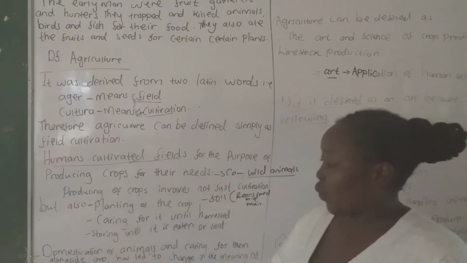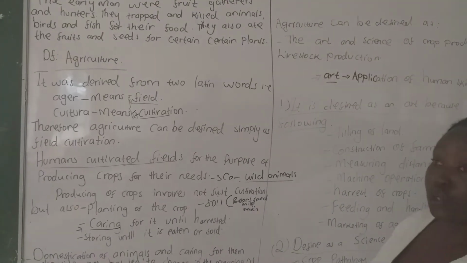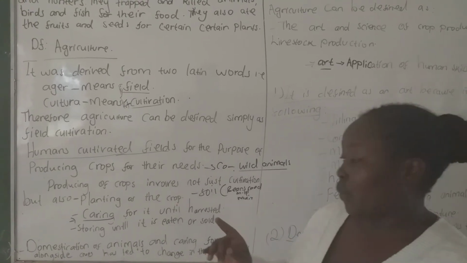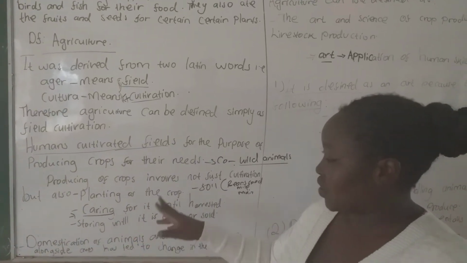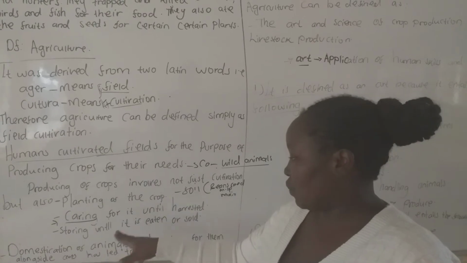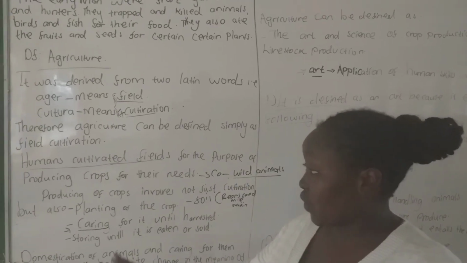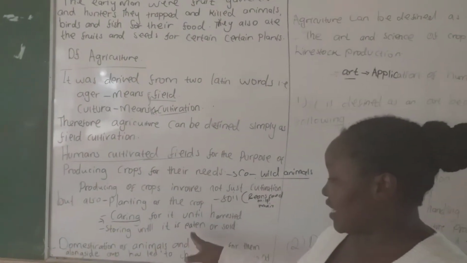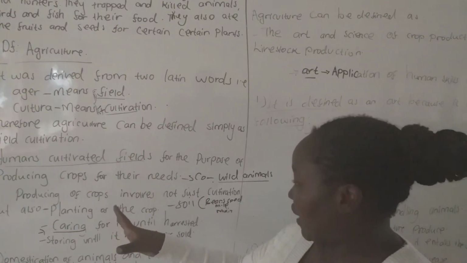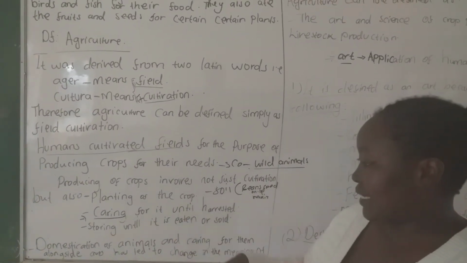Caring means we control weeds, that is, we do weeding. It is part of caring. After weeding, we talk about pest and disease control, and after that we talk about harvesting. After harvesting, you store the crop until the time it is eaten or sold. That is what we do to our crops. We don't only cultivate, but we also plant, we care, and we store them until they are ready to be eaten or sold.